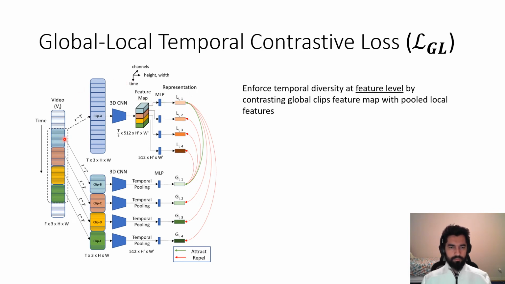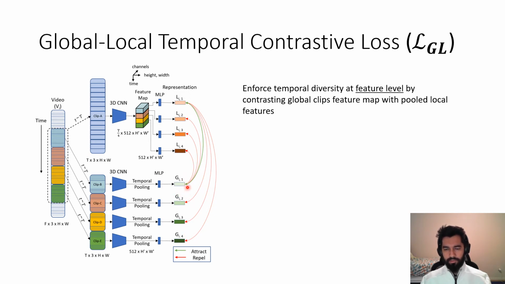At the same time, we take 4 local clips out of the global clip and pass them through the same 3D CNN, and we do the temporal pooling and project it into the representation space. After getting these representations, we consider a feature slice which is temporally aligned with the local clip as positive and the other local clips as negative.